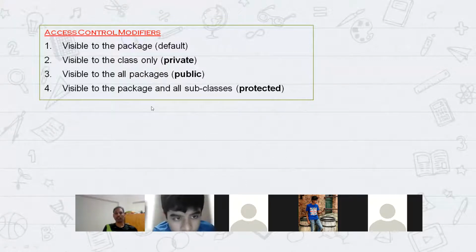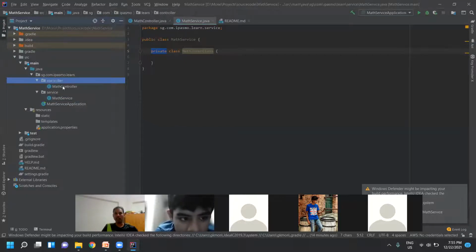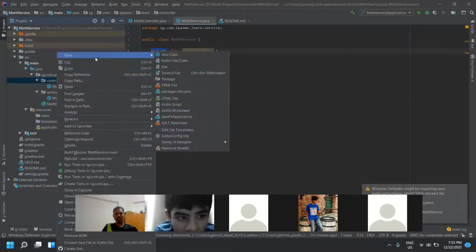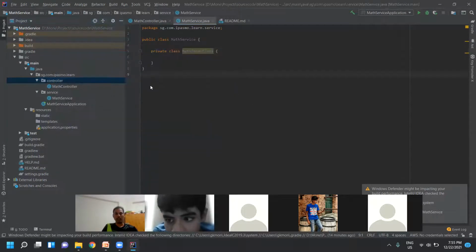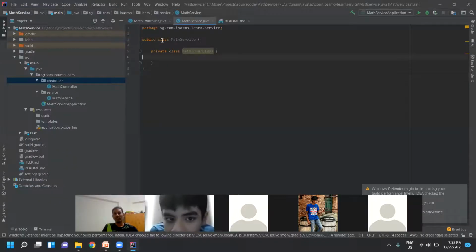Advay, can you read out these statements? Access control modifiers. One, visible to the package. Visible to the package means what? Default access modifier, within the package. Controller is one package, right? So within this package only you can access. Okay, read out the second one. Visible to the class only, that is private. Means class specific, within the class only.